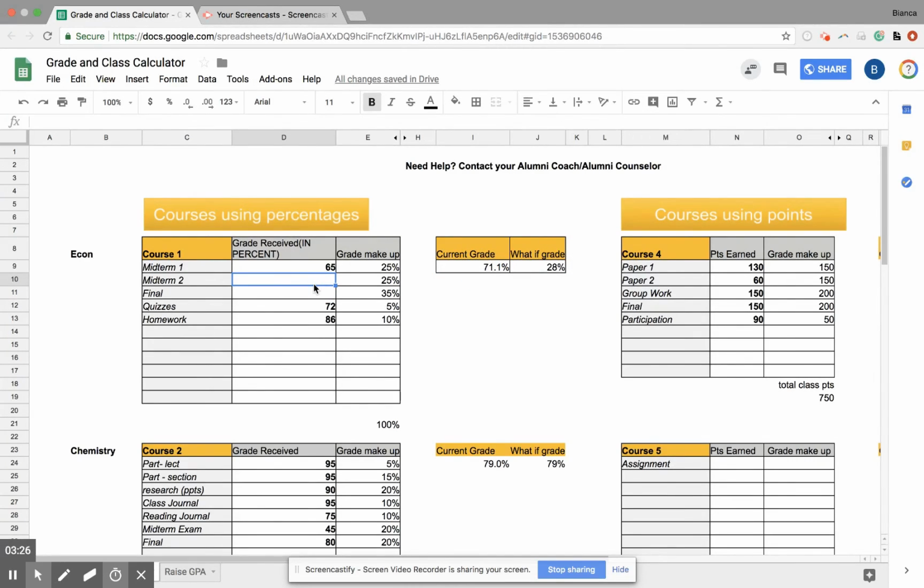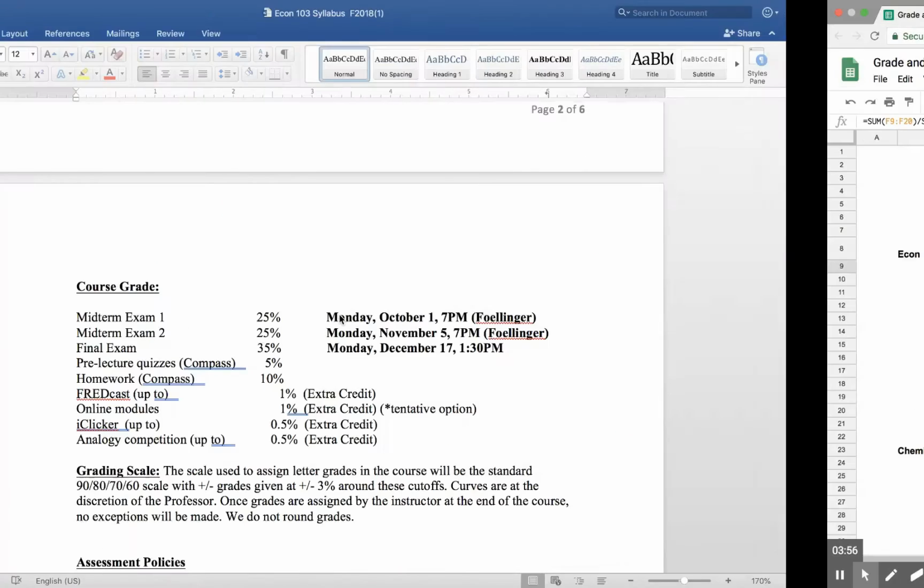Okay, so for your midterm 2, let's say you study a little bit more and you got a 75. Okay, so now you're at a 72. So let's say you're at a 72, but you really want a B. You want a B minus at least. What happens if you can really focus in and get an 85? Okay, I think you need something else. Maybe what if you got an A minus? No, 95? There you go. So if you were to get a 95% in your final, you could pull off a B minus.